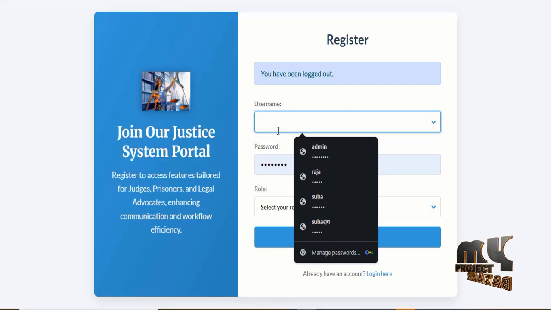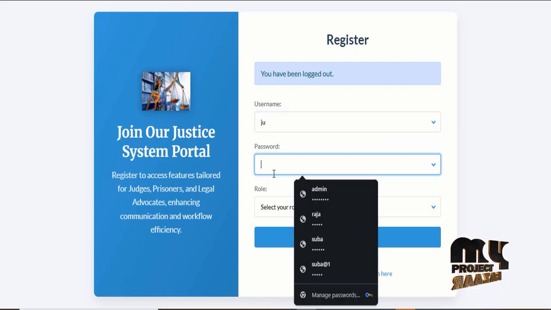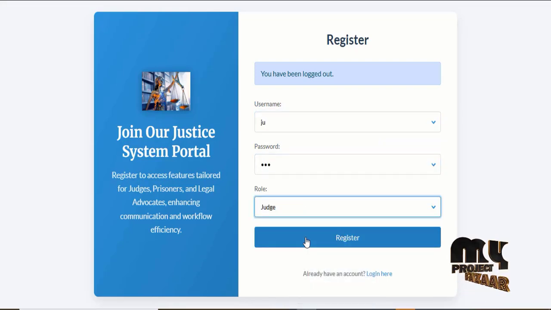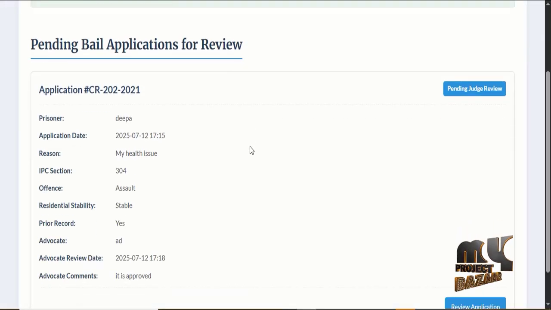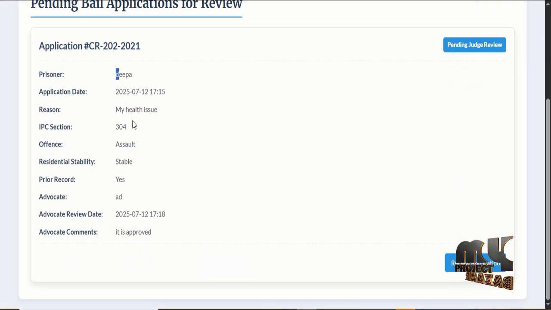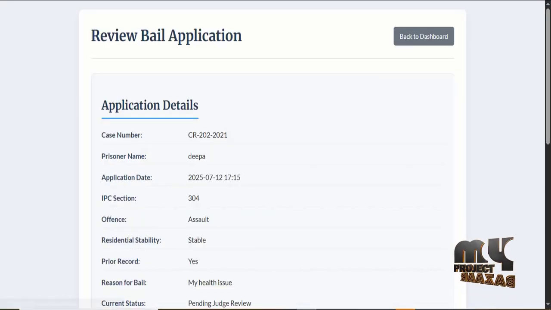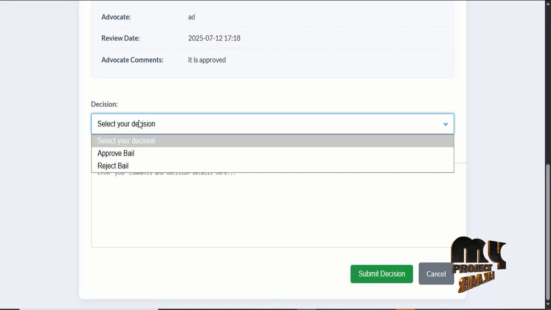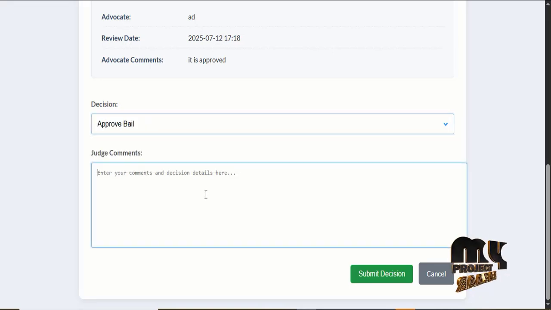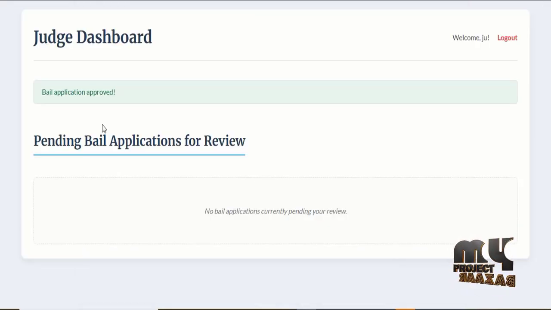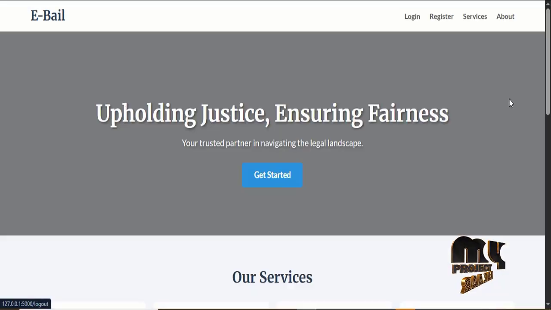I enter with the new username and password for the judge. See, you have the application status, the advocate comments saying it is approved, the advocate review date, and the status. Click on review application, and it will show approve or reject. I have approved it, added comments, and submitted the decision. So the bail application is approved, and then log out.